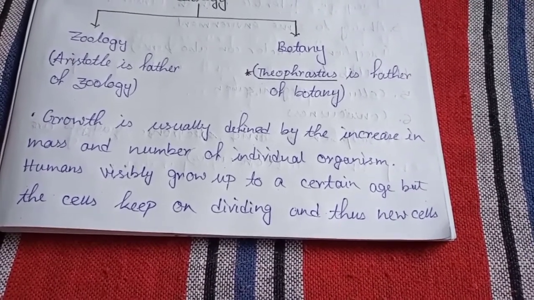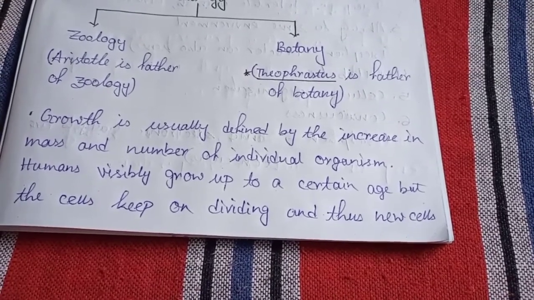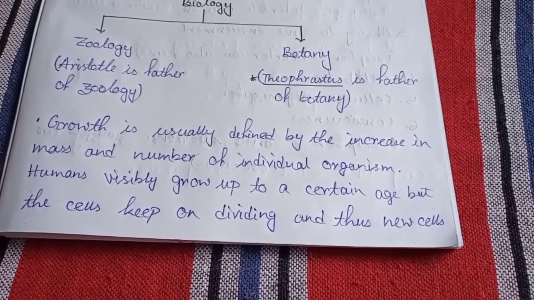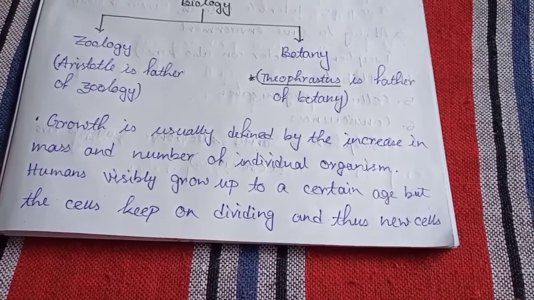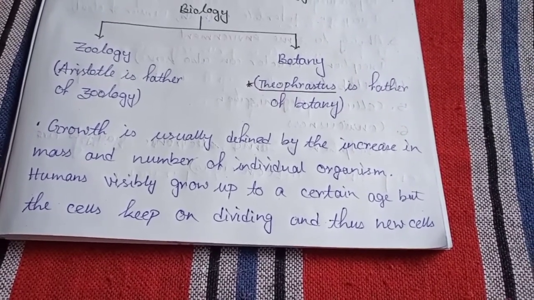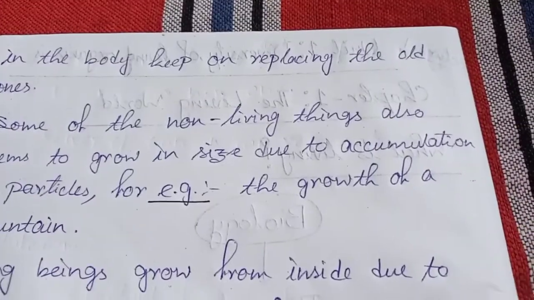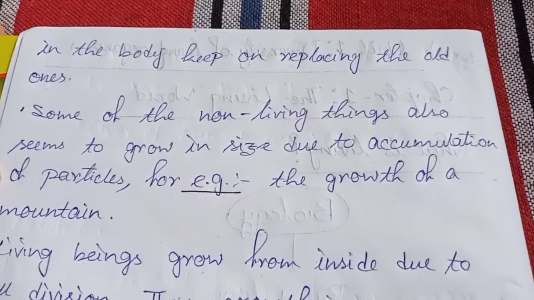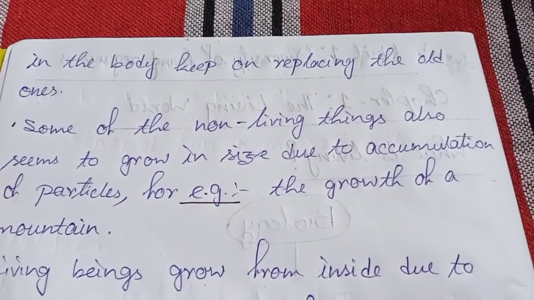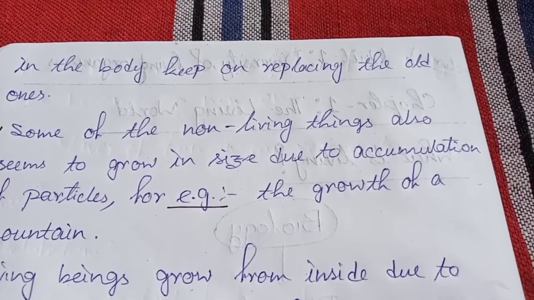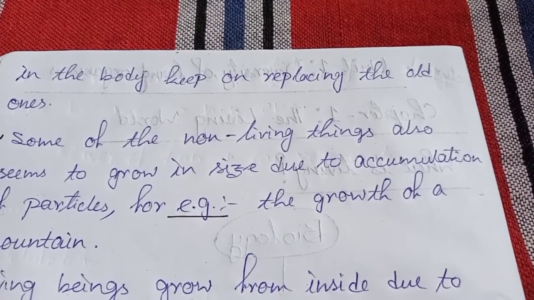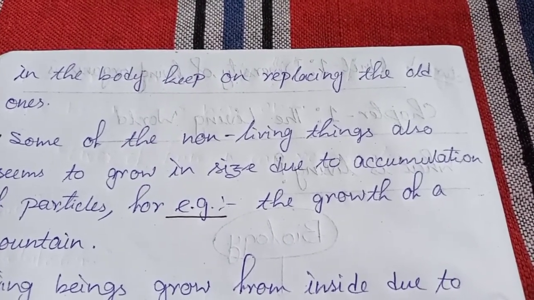Like if we get any cut, then we can see after some days the cut is healing, means the cells are dividing and the affected cells are replaced by the new cells. And thus new cells in the body keep on replacing the old ones. Means as we said, if we get any cut, the affected cells and the old cells are replaced by the new cells by cell division, which is internal, which we cannot see externally.